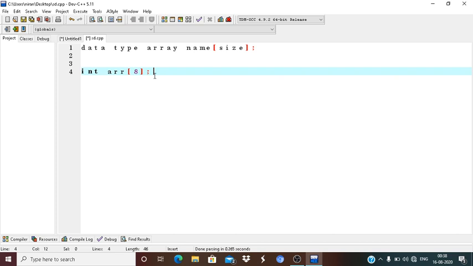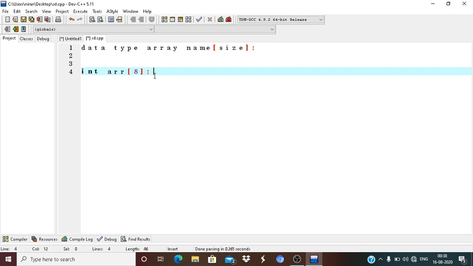And all the elements are of the same data type. The data type is int, or you can say float. If you write float, then all elements are float.